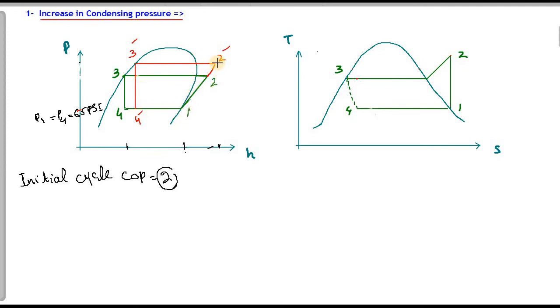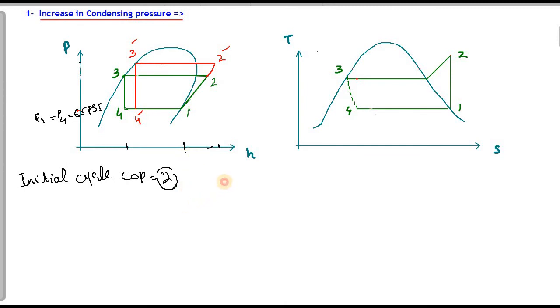From point 1 to point 2 dash is compression, from 2 dash to 3 dash is condensation, from 3 dash to 4 dash is expansion, and from 4 dash to 1 is evaporation. This is our new refrigeration effect from 4 dash to 1.